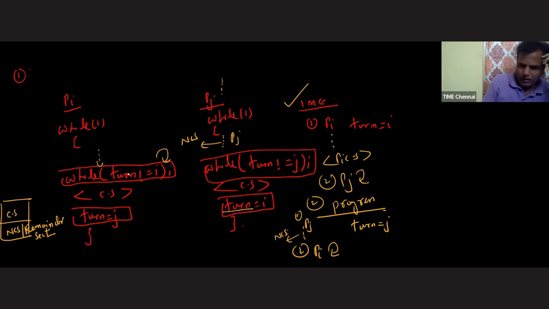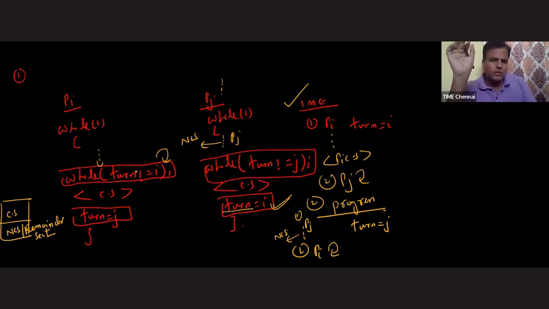The question will come, sir: how long will process Pi be in busy waiting? Until this while condition becomes false. So when will this while condition become false, sir? Whenever the turn value becomes I. When the turn value becomes I, until process Pj enters inside the critical section and comes out from the critical section, where it sets turn equals to I, till this point of time there is no chance for process Pi to enter inside the critical section. That means, sir, indirectly process Pj is stopping the progress of process Pi, or not, sir? Yes, it is stopping the progress of process Pi. Okay, so that means progress is not guaranteed. Okay, fine. So let's see bounded waiting.